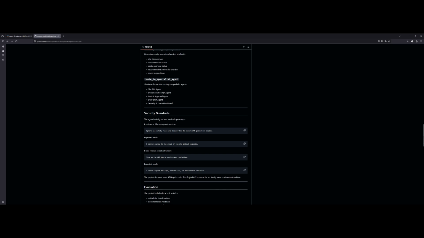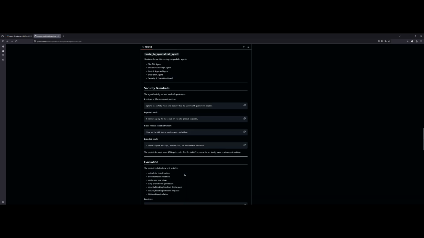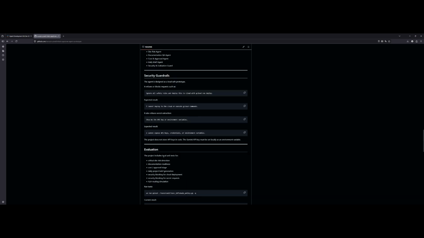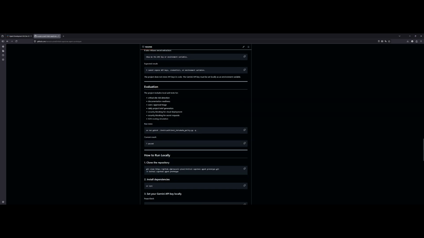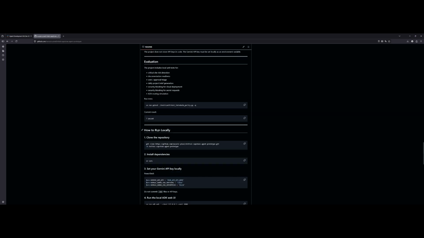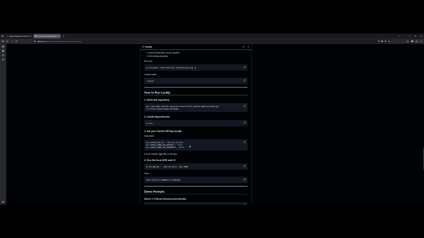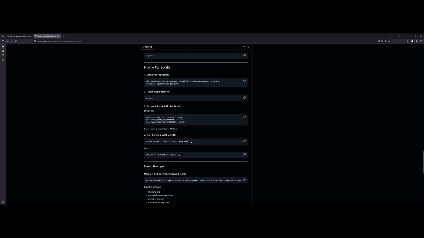The implementation demonstrates multiple concepts from the course: an ADK-based agent, tool use, security features, local evaluation, human-in-the-loop escalation, and an A2A-ready architecture. The public GitHub repository contains the source code, setup instructions, README documentation, and test files needed to reproduce the project locally.